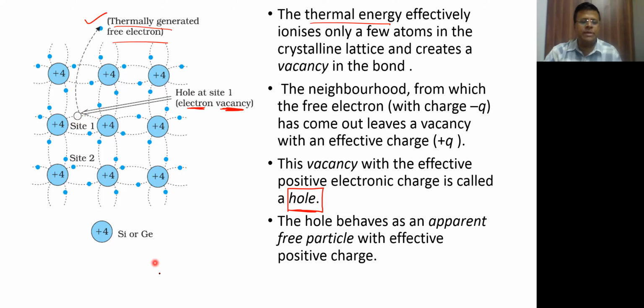So in some theory questions they may ask objective that the type of charge carriers in semiconductors are electrons and holes both, but metals में जो होते हैं वो सिर्फ electrons रहते हैं. Correct? Okay, so now we are going to see that how this hole is going to behave like an apparent free particle with a positive charge.